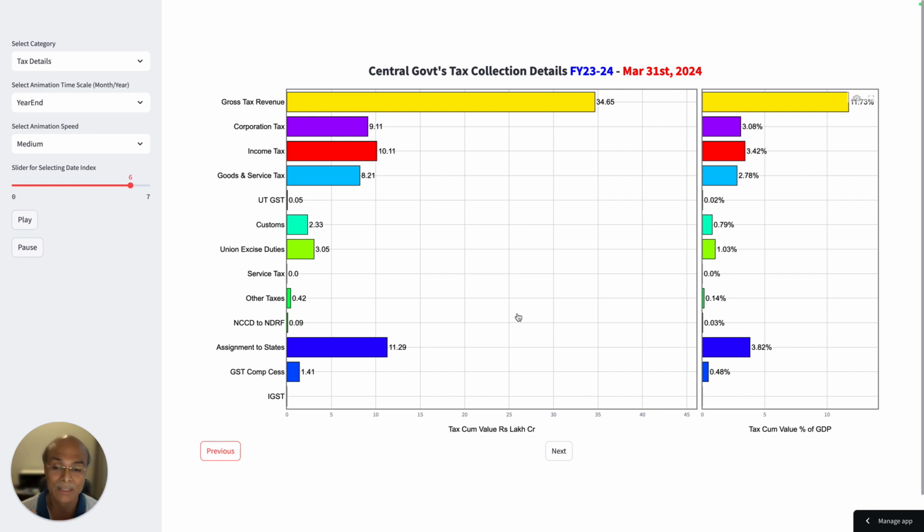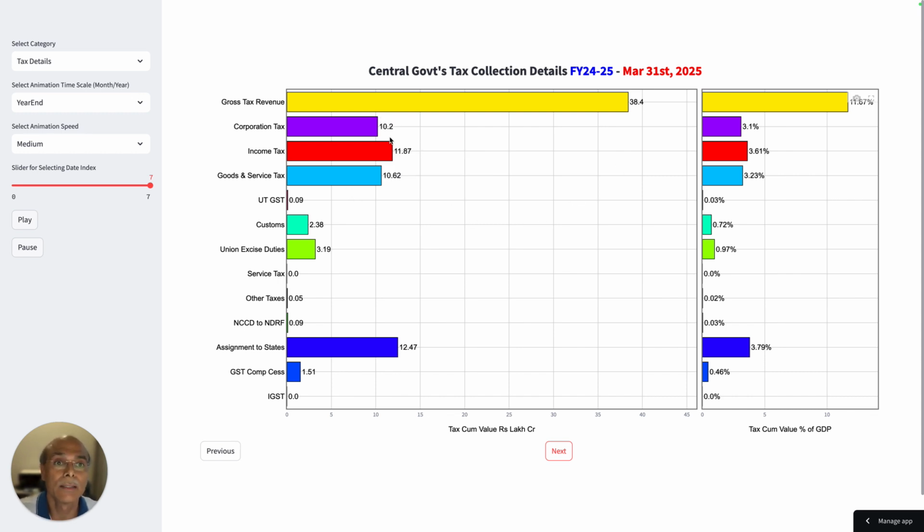What the government has done is take a nominal GDP growth of around 10.5% from the earlier financial year. So they are again optimistic on the nominal GDP. I'll tell you the number: it is 329.18 lakh crores. Because of that, this number has gone down. If I do next, you'll see that from 11.73 it has gone to 11.67% of the GDP, even though there is a higher collection, because the base is higher, right?